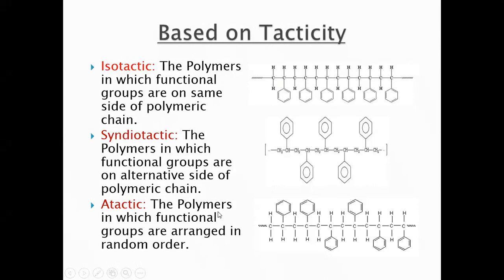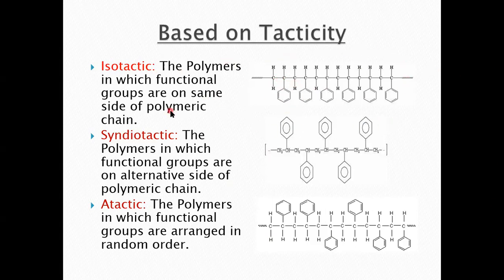On the basis of configuration or tacticity, we have classified polymers into three categories: isotactic, syndiotactic, and atactic. Iso, let us consider it as same. Okay, so when I take the example of styrene, you know what styrene is? I'll show you the structure. When there is a double bond here, that is styrene.